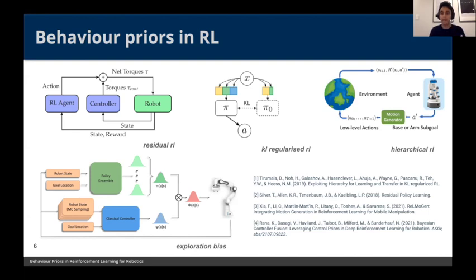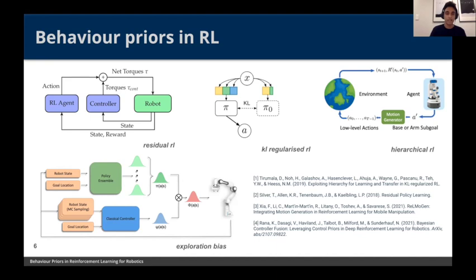Other ideas are hierarchical RL. So we have a high-level agent that can choose from a heap of these low-level behavior priors. And then at the low level, we just execute short sequences of meaningful behaviors. And this could be skills. It could be a handful of different controllers, like movement primitives, or different controllers that can do different parts of a task. And we can optimize the agent in that way.